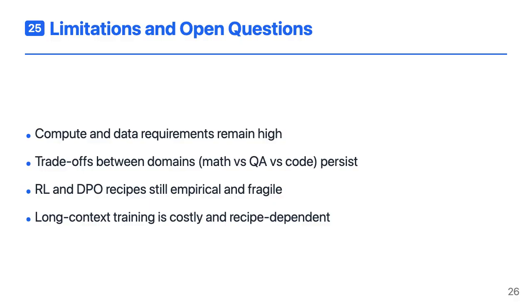Despite its strengths, Olmo 3 has clear limitations. Training still requires millions of GPU hours and trillions of tokens, which is out of reach for many groups. The team documents real trade-offs between domains. Pushing math and code too hard can hurt QA, and vice versa. The post-training recipes for DPO and RL are still somewhat empirical and sensitive to hyperparameters, data mixes, and reward definitions. Long context extension, while relatively efficient here, is still expensive and heavily dependent on architectural and positional encoding choices. These are all open areas for further research.